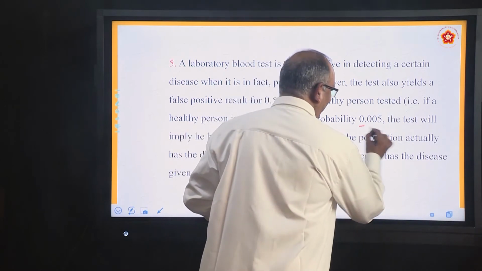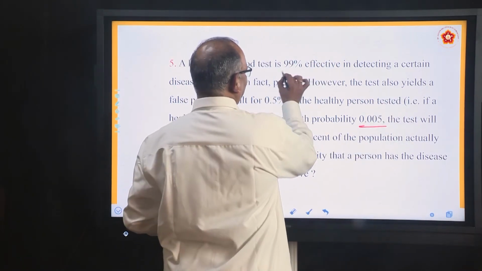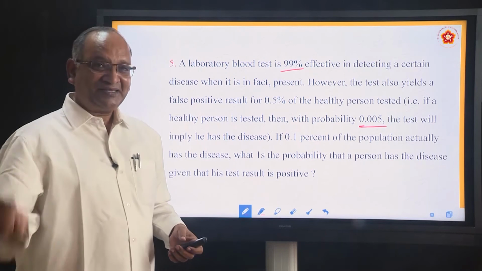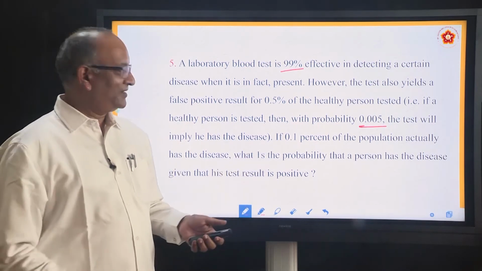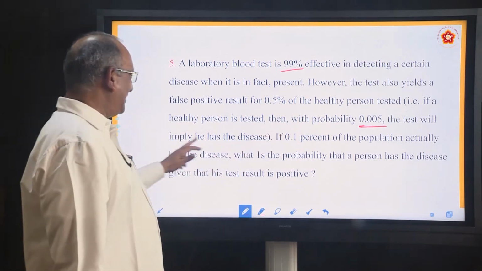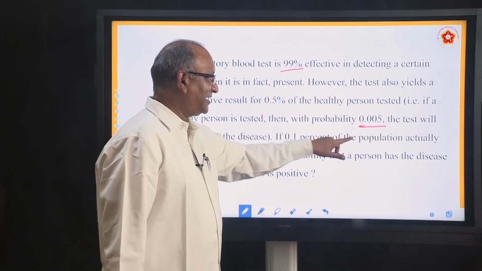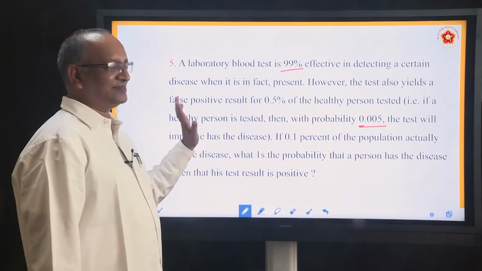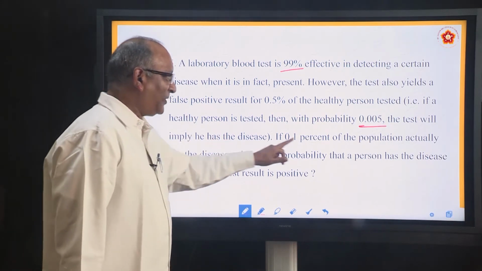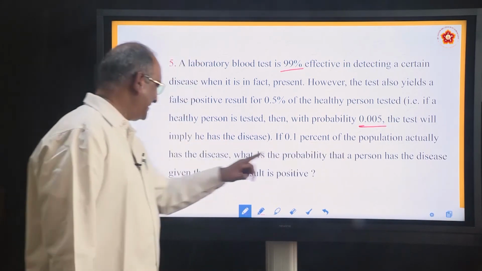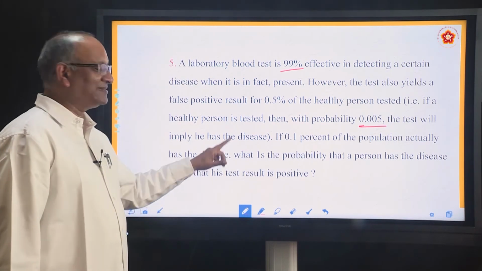So this is for the healthy person and this is for the person with disease. There are two, correct? The test will imply he has the disease. Now, if 0.1% of population actually has the disease, what is the probability that the person has the disease given that his test result is positive?